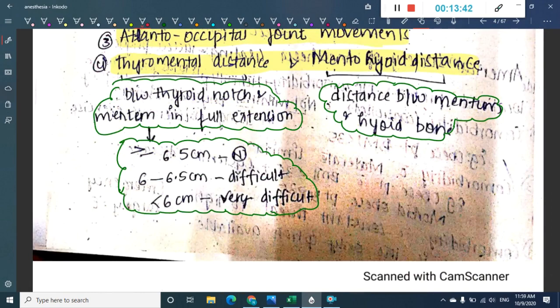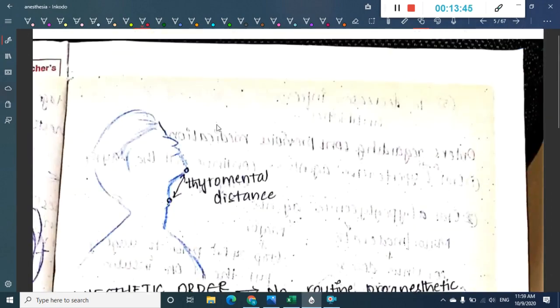If this thyromental distance is more than 6.5 centimeters, then this is normal. If this thyromental distance is between 6 to 6.5 centimeters, then that is equivocal. If it is less than that, then we said it is very less.